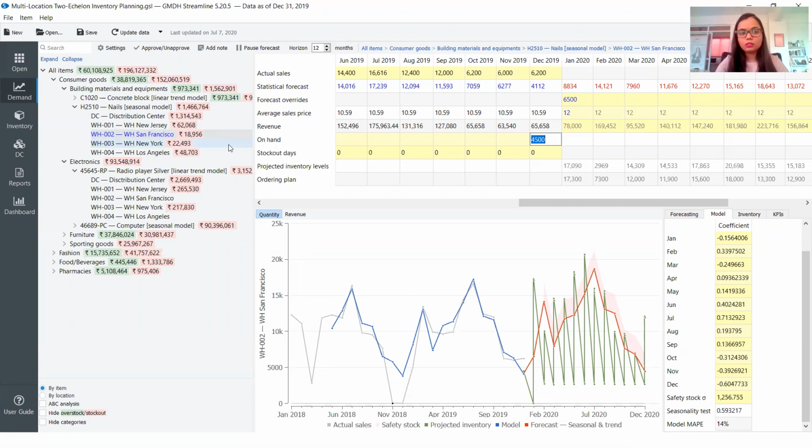When we look at WH002 WH San Francisco, it's 18,956. That means it's short. We are going to lose out on our margin, not on sales, on our margin, by this much, 18,956, because we do not have enough stock to manage our forecast, manage our future demand. In this case, it's pretty much clear as well.